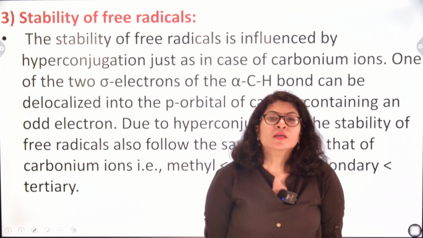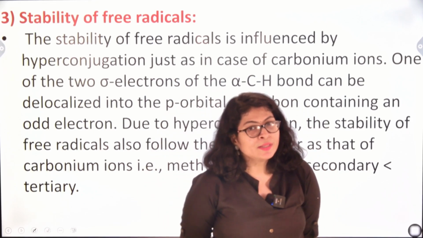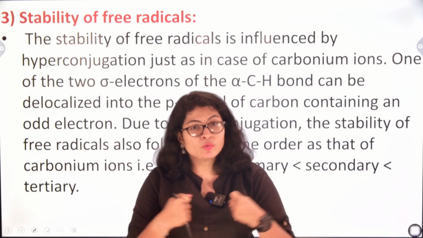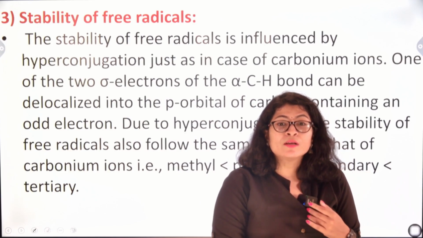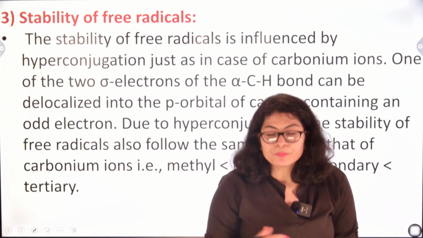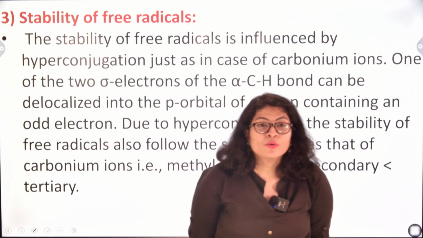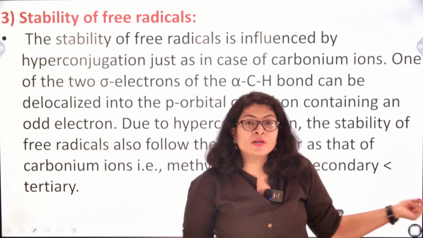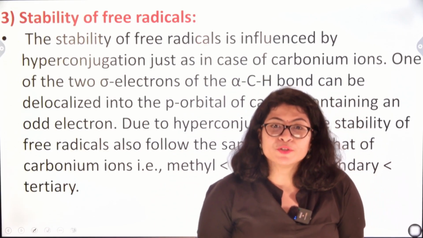Now, the second case is if the carbon atom and the group attached to it are of equal strength. Both will pull the shared electrons towards themselves, so nobody will come out stronger or weaker. Hence, the bond will break homolytically and the two shared electrons will be taken up one by each atom, resulting in the formation of free radicals. Free radicals are electron deficient neutral species. Carbocation was an electron deficient positively charged species, but a free radical is an electron deficient neutral species.